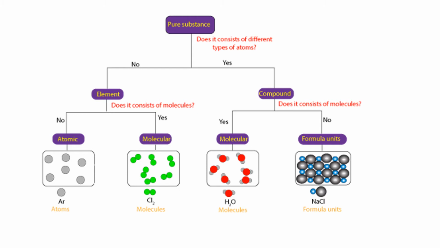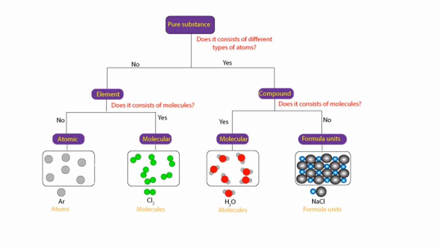Pure substances, this flowchart, I'm not as fond of it, but pure substances can be broken down into elements or compounds. Here, if you follow the flowchart, it says, does it consist of different types of atoms? Well, if it doesn't, then it's an element on the left. Does it consist of molecules? Molecules are atoms that don't exist alone. There are just a very few of them, and chlorine is one example.